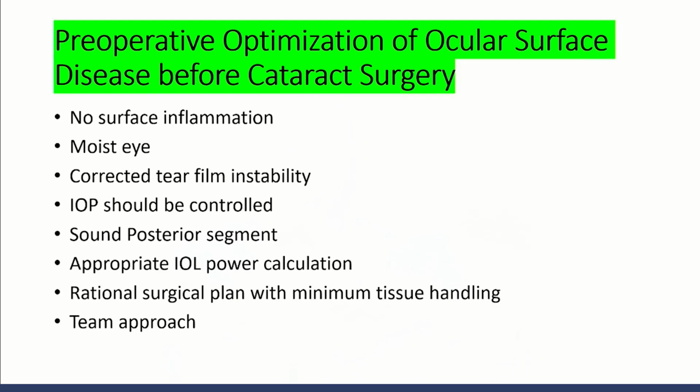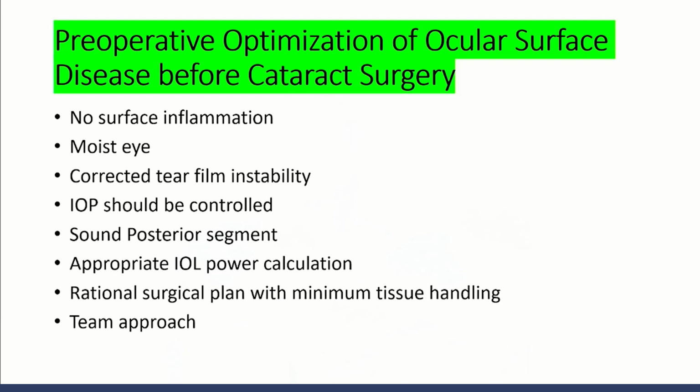So, preoperative optimization of the ocular surface before cataract surgery. What should we keep in mind when the patient has OSD? The eye should be moist, there should be no surface inflammation, tear film instability should be corrected, IOP should be controlled, the posterior segment should be sound, with appropriate IOL power calculation and a rational surgical plan with minimum tissue handling.